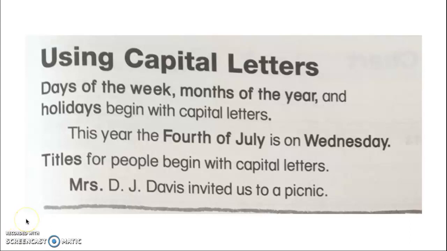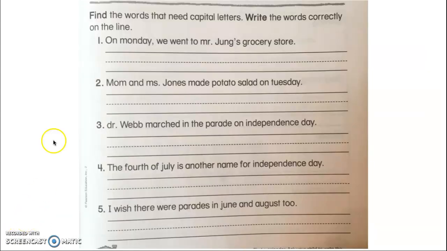Okay, so here is where you need your whiteboard and your marker. We are going to complete all of this together. It looks like a lot, but it really isn't. Please read the directions along with me, okay? It says, find the words that need capital letters. Write the words correctly on the line. So go ahead and read number 1 out loud.